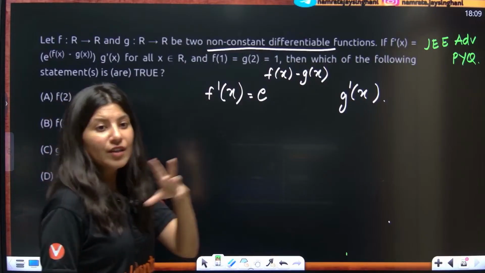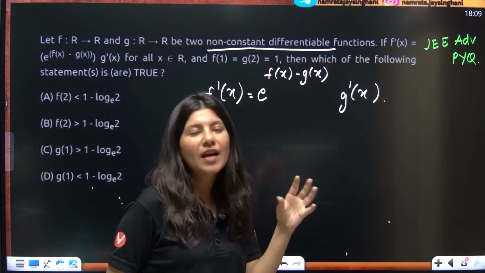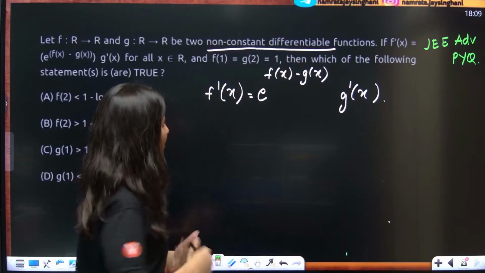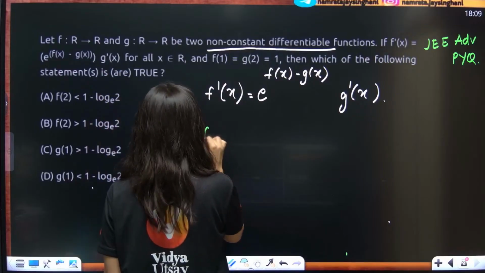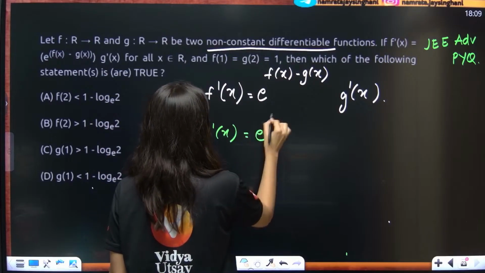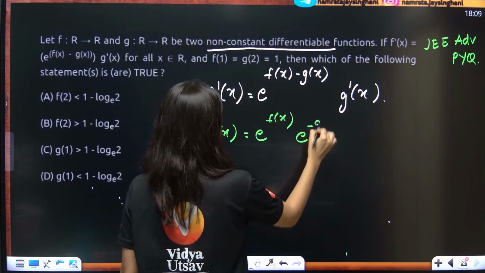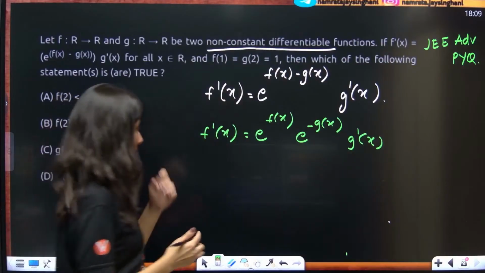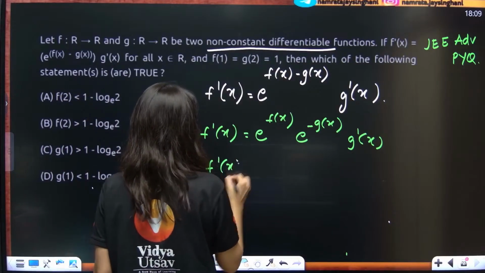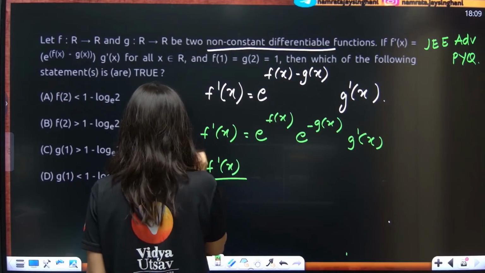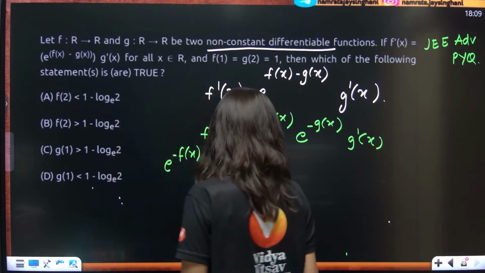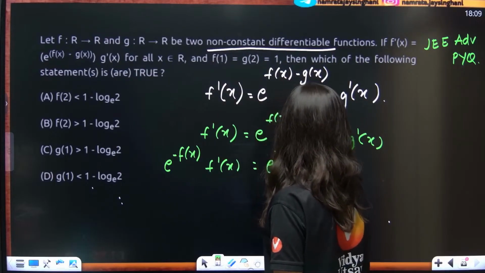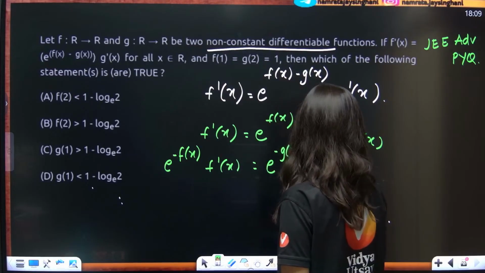Now understand, you will solve this question with me and you will be mind blown by what JEE Advanced is asking. First of all, I am going to separate everything. This is your f'(x), this is your e^(f(x)), and e^(−g(x)) g'(x), so that I can make the variables separable. This is f'(x) upon e^(f(x)), or I can write it as e^(−f(x)) f'(x), equals e^(−g(x)) g'(x).